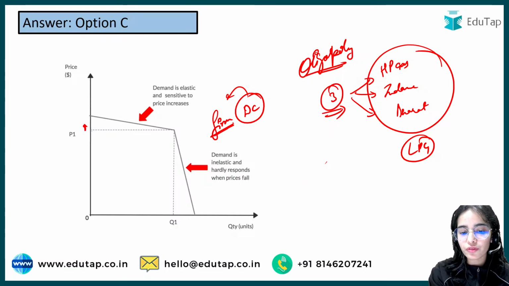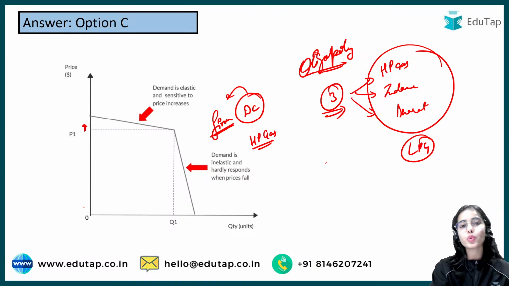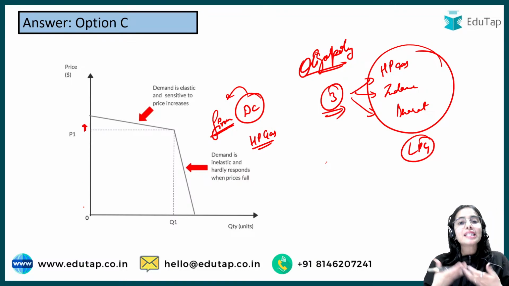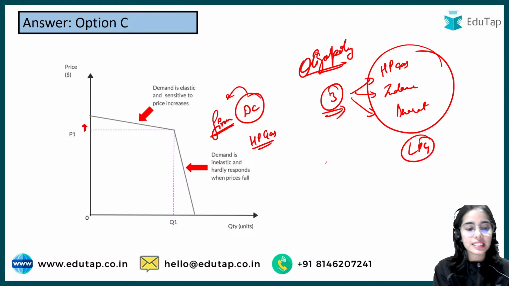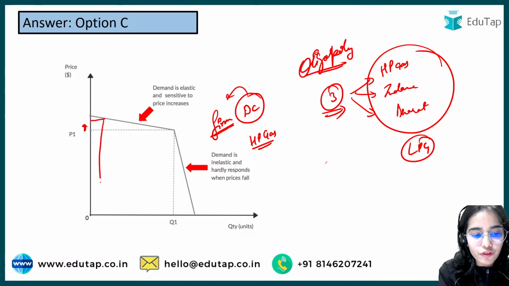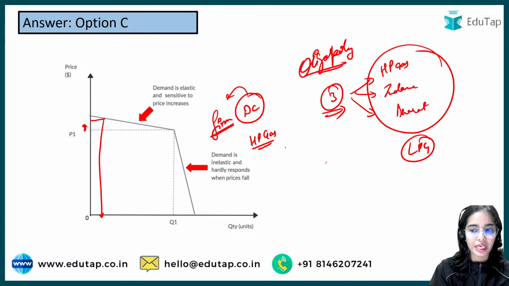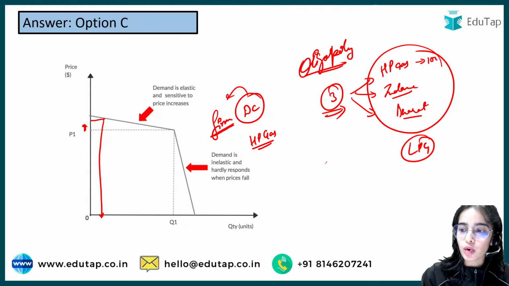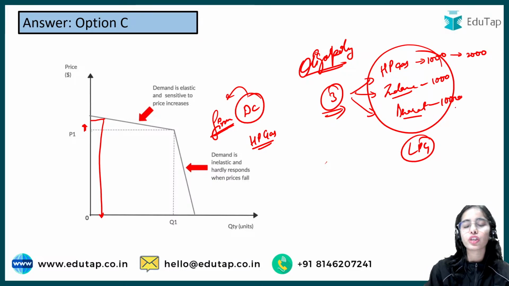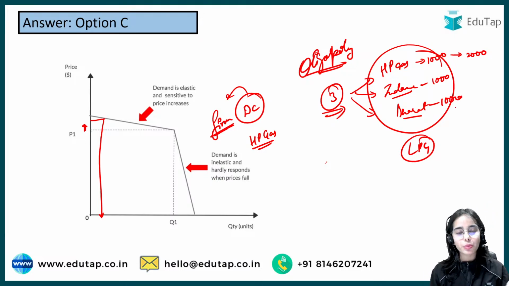So one of these firms, let's say HP Gas, has thought of increasing the price to have more profits. But when HP Gas is increasing the price, the other firms will not increase the price. The Indian, the Bharat will not increase the price. So HP Gas from 1000 is now selling its gas cylinder for 2000, while Indian is selling it for 1000, Bharat is also selling it for 1000. So would you want to purchase from HP Gas now? No, because the same LPG cylinder you can get from Indian or Bharat at the cheaper price.